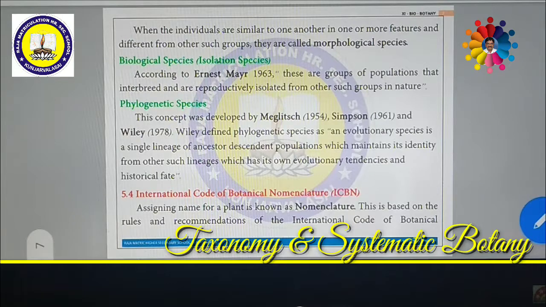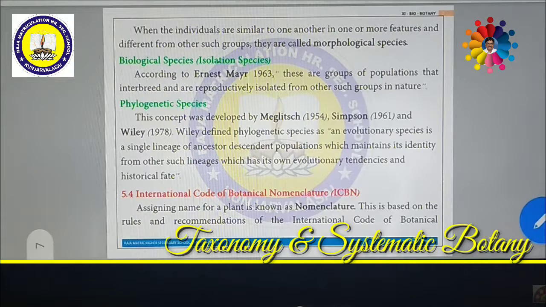Actually, in olden days, a lot of methods were given for naming plants: binomial, polynomial, and colloquial names. In such a way, various names were given. But nowadays, these are all done with a common name. That is called ICBN. What is a common name? Assigning the name for a plant is known as nomenclature. This is based on certain rules and recommendations of the International Code of Botanical Nomenclature.